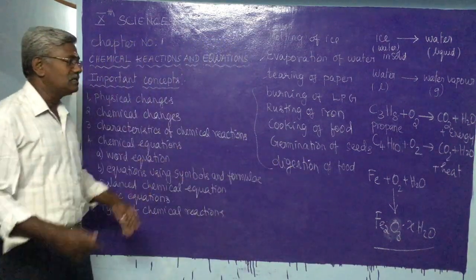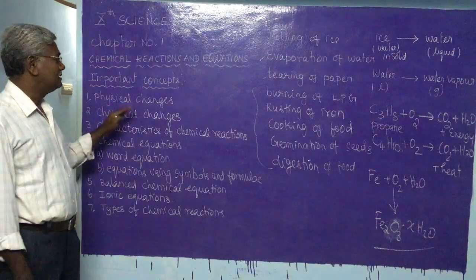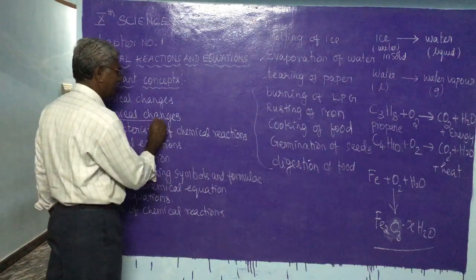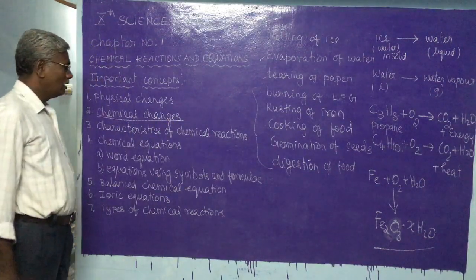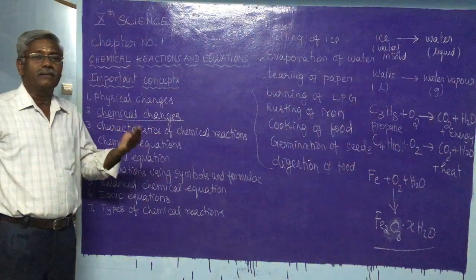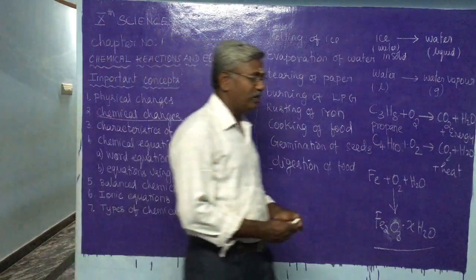And we have hundreds of chemical reactions. About that only we are going to learn under this heading. So we are going to learn mainly about which changes? Chemical changes. And how can we ensure whether the change is a chemical change or a physical change? Based on certain changes we can observe.